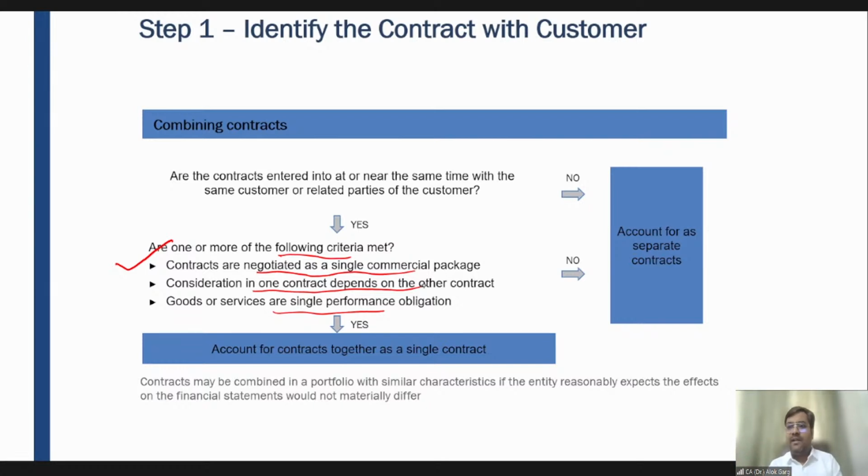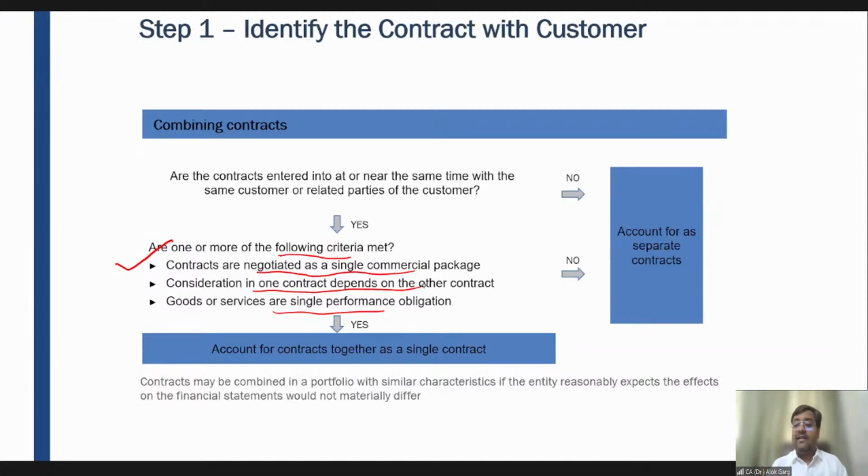For example, services of a car. The delivery of the car and the service of the car are two different performance obligations. Why? Because the delivery of the car has nothing to do with the service of the car, and the service of the car has nothing to do with the delivery. If you purchase a car from Delhi, you can get the service from anywhere in India. You can get the service from a local workshop, from a local vendor, right? So you can get the service either on your own or with the help of the readily available resources, right?